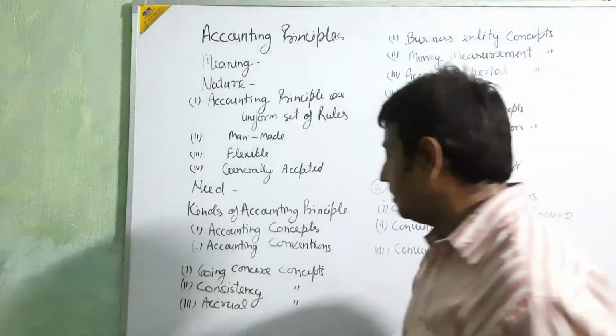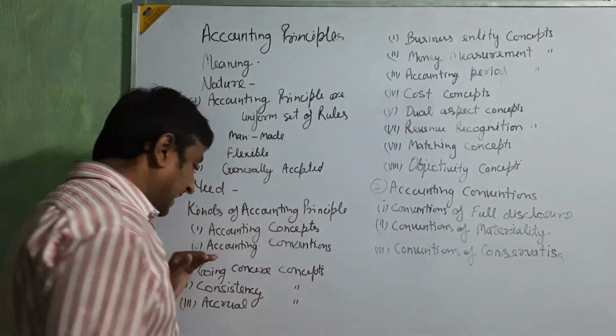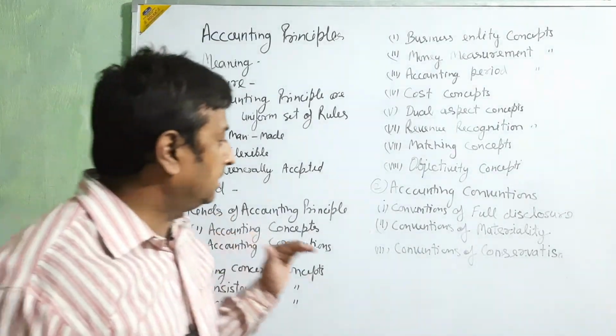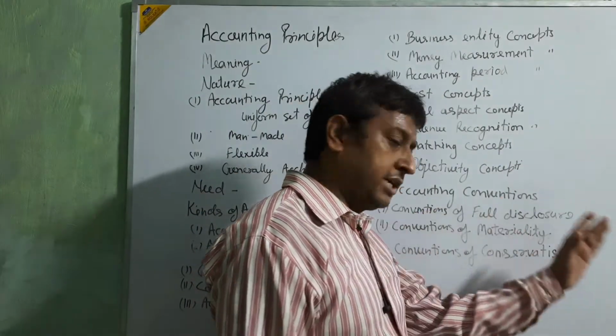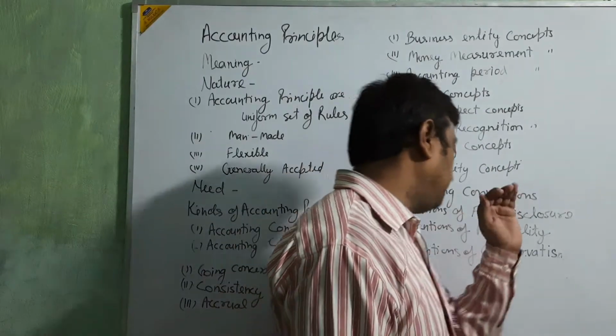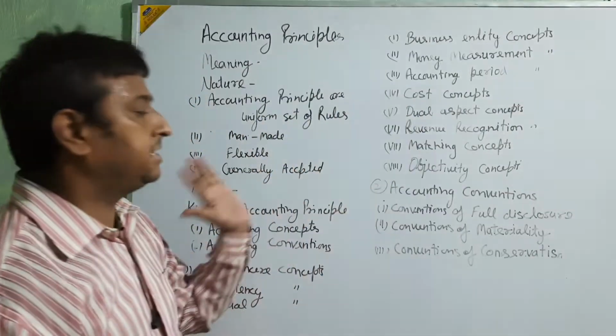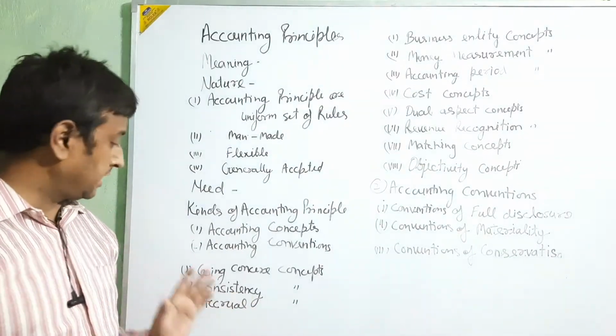And in the second, accounting convention: convention of full disclosure, convention of materiality, convention of consumption. These three are coming. Okay, clear?